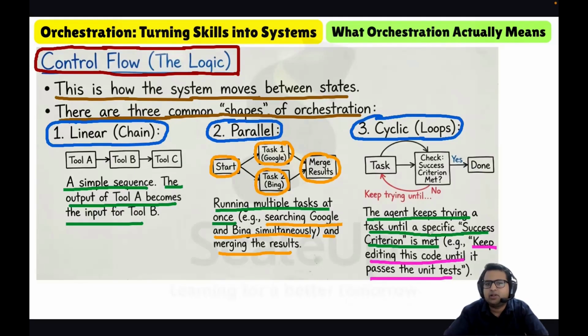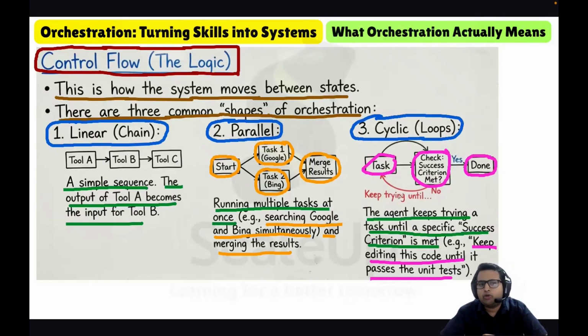We start with a task and keep retrying it until the success criterion is met. If it is met, we are done with the task. If it is not met, we retry. So that is the cyclic.